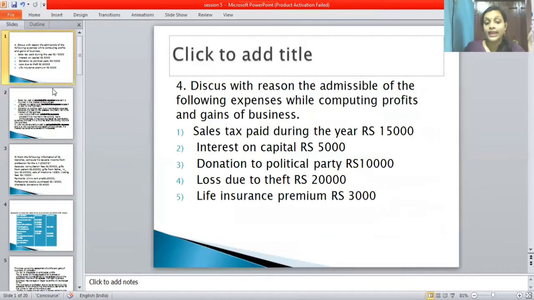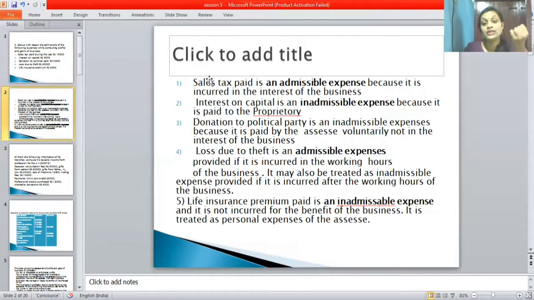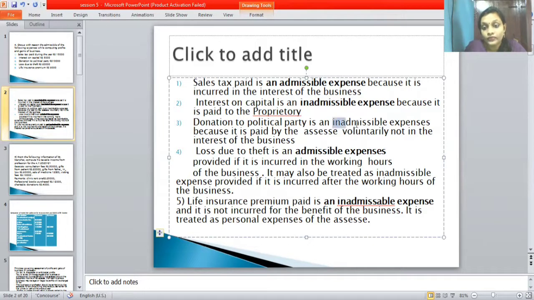So sales tax paid during the year comes under admissible expenses. Next, interest on capital comes under inadmissible expenses. Next, donations to the political party come under inadmissible expenses.